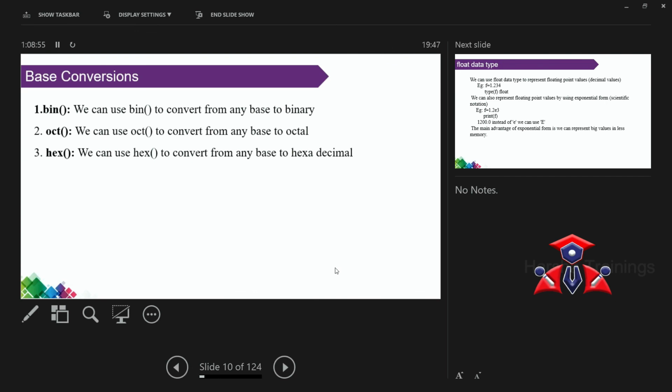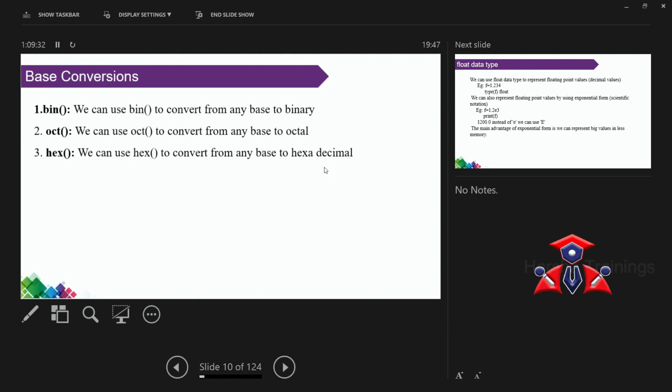Now, these are the base conversions. What do you mean by base conversions? For this, you need execution and examples also. Simple thing, conversion means converting one into another. So bin, the name specifies the base, anything is converted into binary. Oct, anything is converted into octal. Hex, anything is converted into a hexadecimal number. The one important thing is you have to remember each and every function.